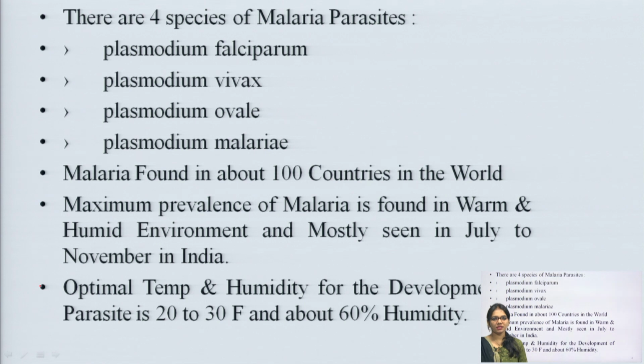There are 4 species of malaria parasites. The first is Plasmodium falciparum, then Plasmodium vivax, Plasmodium ovale and Plasmodium malariae. These are the 4 species of malaria parasites.